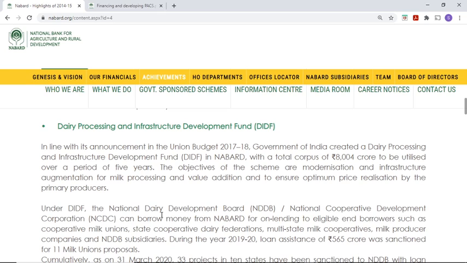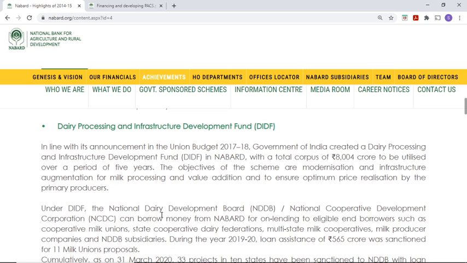If the panel asks me, what data should you give? DIDF was formulated as per the budget 17-18, and the Government of India created the Dairy Processing Infrastructure Development Fund in NABARD. The corpus is around 8,000 crore to be utilized and the time period is 5 years. So 8,000 crore corpus fund for the dairy development scheme for 5 years.